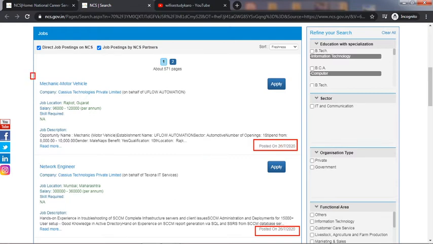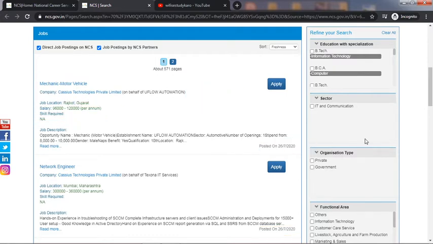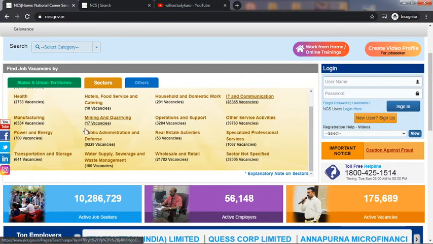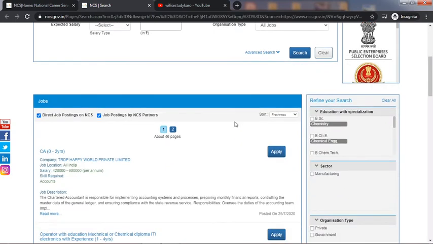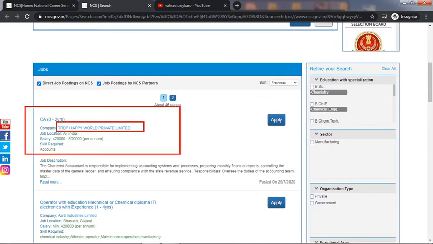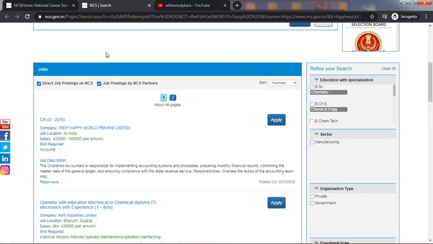The location of the job is Gujarat. Here we have opted for sectors. So in this way you can opt for different vacancies also. Let's see any manufacturing sector vacancies here. See, these are the manufacturing sector vacancies. This is regarding TRDP Happy World Private Limited, some of the manufacturing sectors. This is regarding a chartered accountant, and also you can click on apply here so that you will be directed to that post.